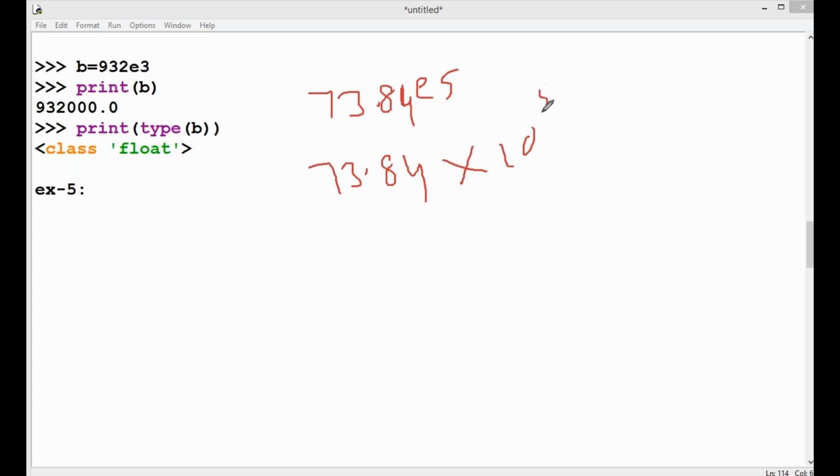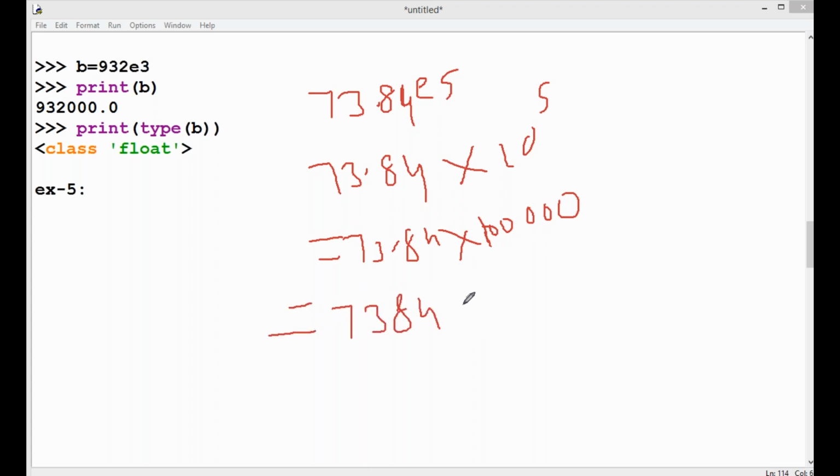E5 means 10 power of 5, that is 1 followed by 5 zeros. So 73.84 times 10 power of 5 gives the final output 7384000.00. Here there are two decimal digits. It is a combination of decimal point with E notation.